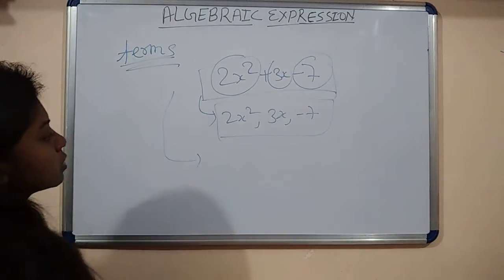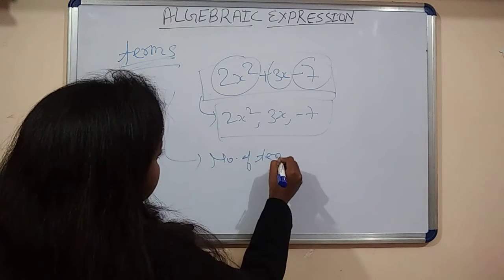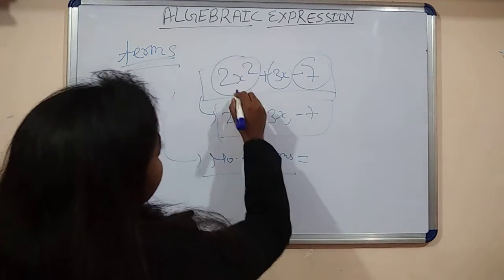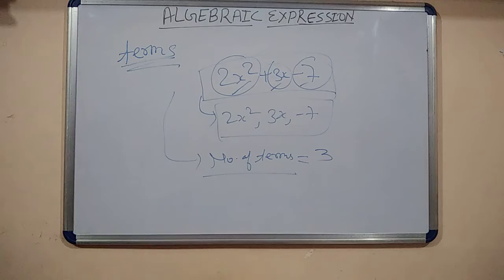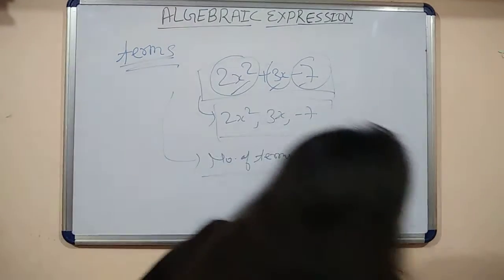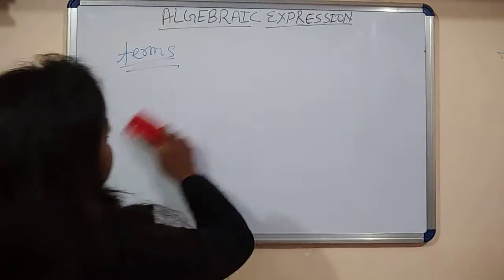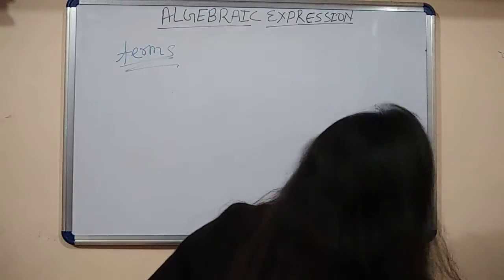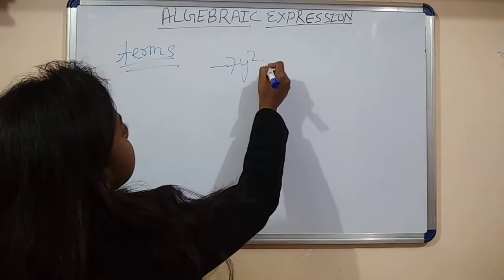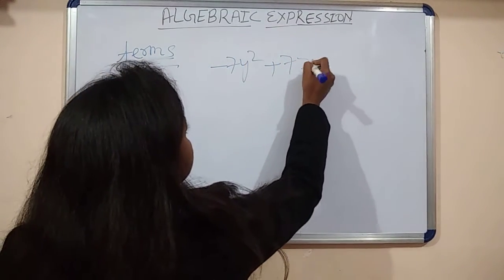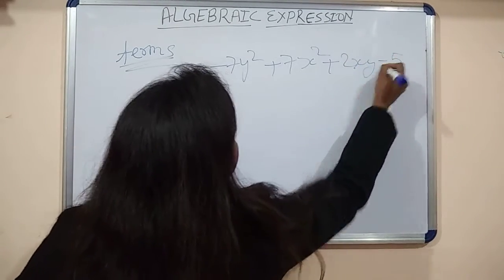And how many terms here? Total number of terms here is 1, 2 and 3. Okay, number of terms here is 3. Take another example, minus 7y square plus 7x square plus 2xy minus 5.